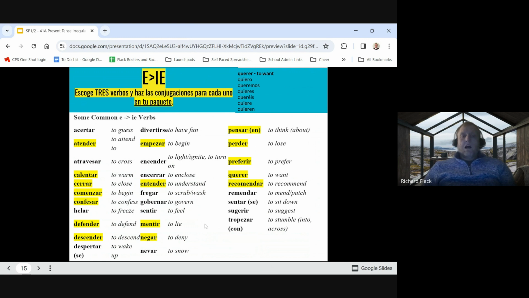As usual, on one side, you're going to put the verbs. So for example, atender, to attend to. Notice this is not attending to school. This is to attend to somebody, like if you're a nurse, you're going to attend to your patient. So we're going to put atender on one side. We're going to put the English translation, to attend to, on the other side.